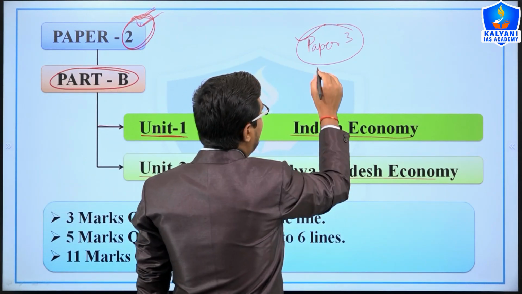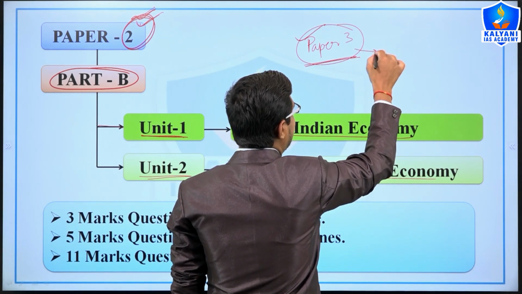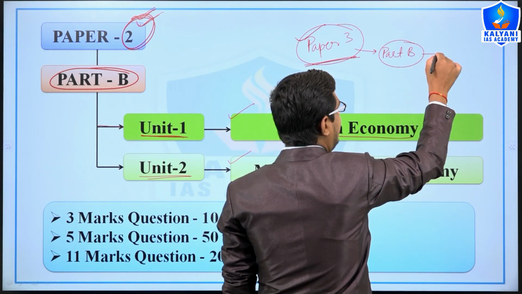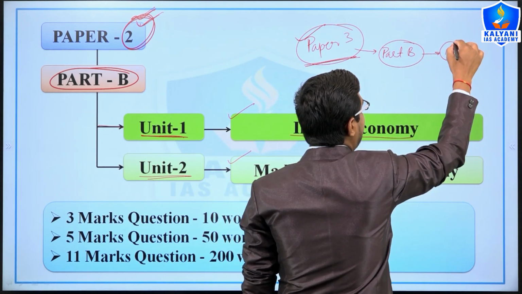Second, in Paper 3 it was in Part V and had a weightage of 150 marks.